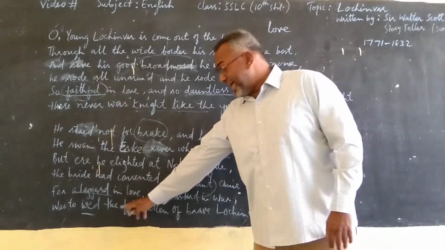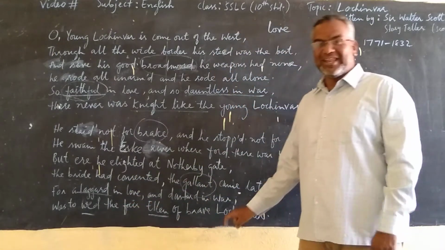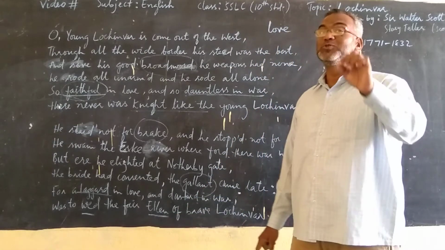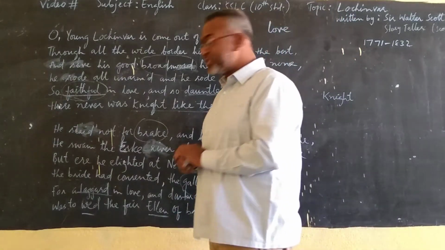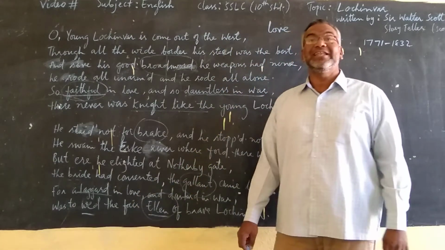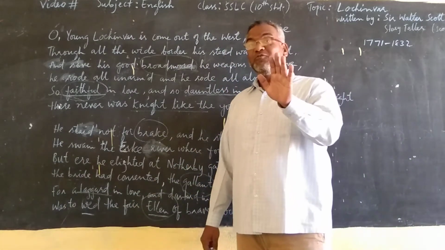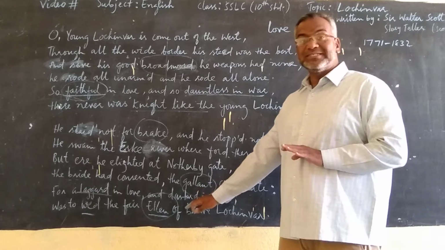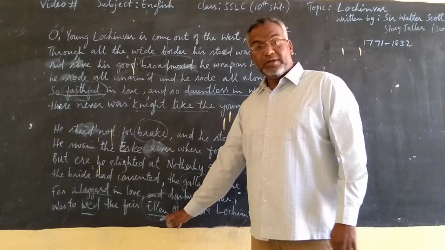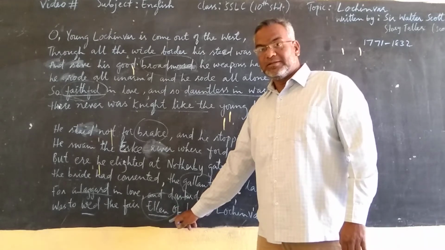So, Ellen, in this line, in the second stanza, in the last line, we come to know the name of the girl. What is the name of the girl? The name of the girl is Ellen. Ellen is the love of Lochinvar. Lochinvar loved Ellen.